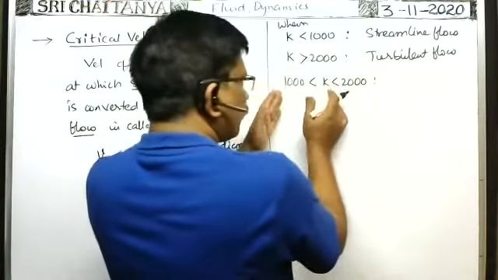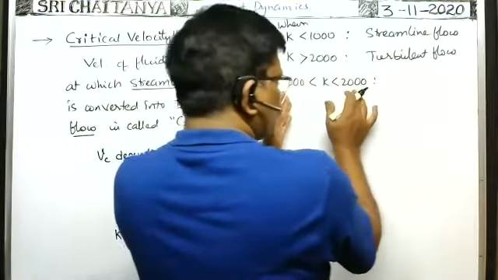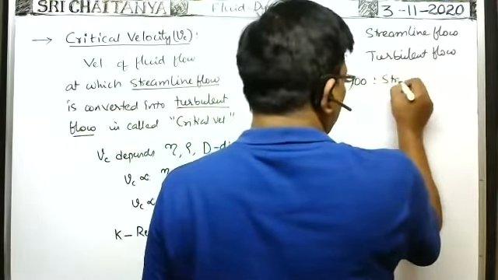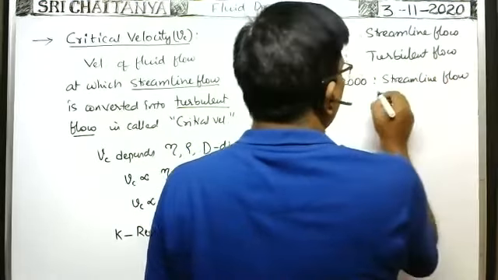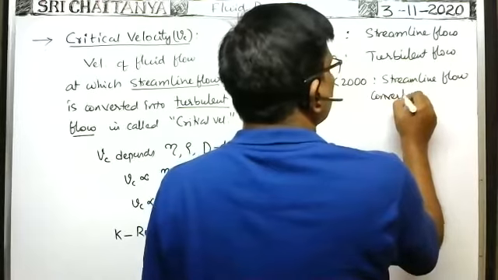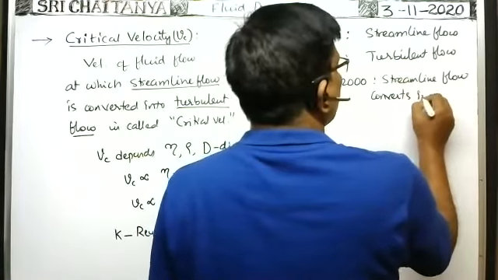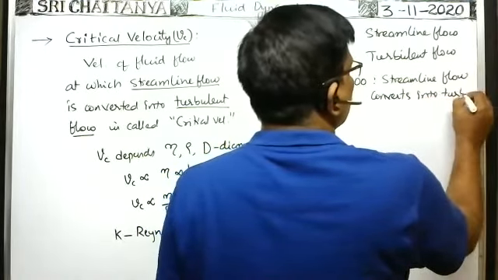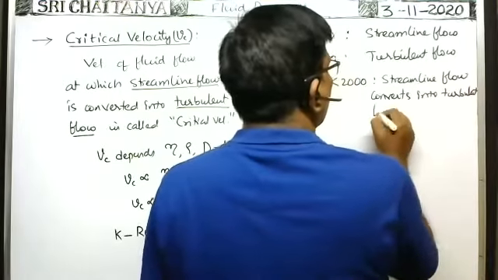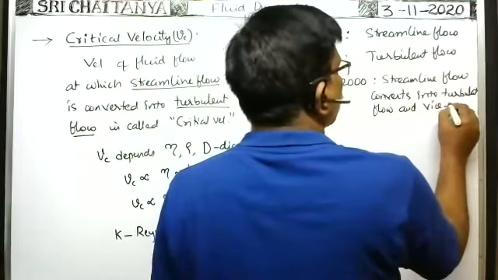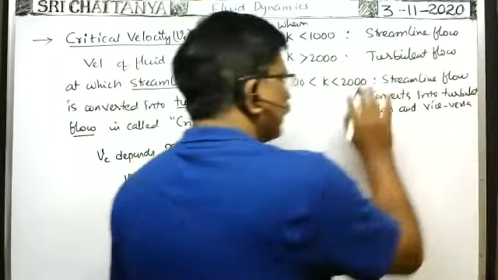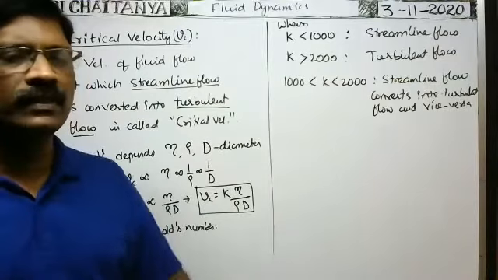Whenever the Reynolds number lies between 1000 and 2000, streamline flow converts into turbulent flow and vice versa. Turbulent flow will be converted into streamline flow. That means the fluid flow is not steady.